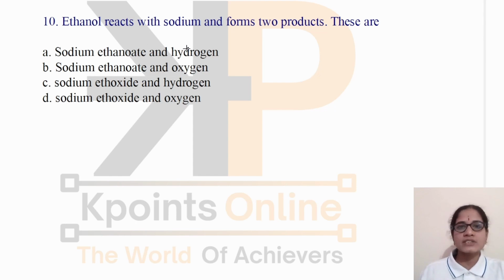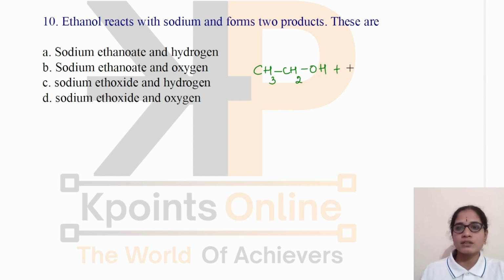Next, ethanol reacts with sodium and forms two products. These are: sodium ethanoate and hydrogen, sodium ethanoate and oxygen, sodium ethoxide and hydrogen, sodium ethoxide and oxygen. First, let us write the equation, then we will come to know the right option. Ethanol has the formula CH3CH2OH.